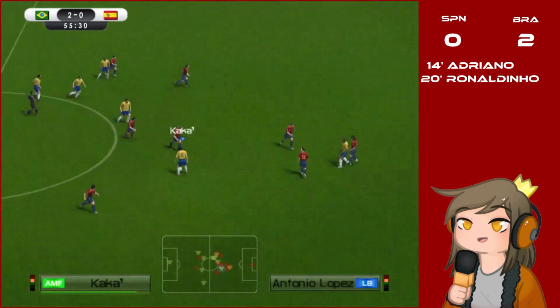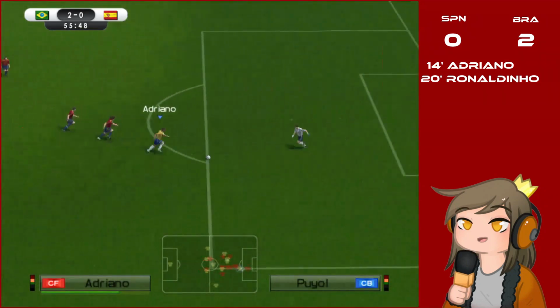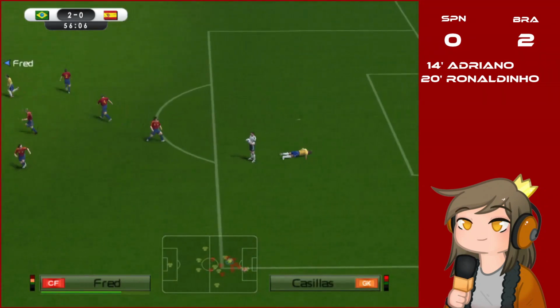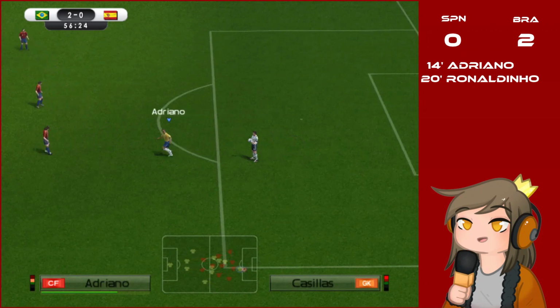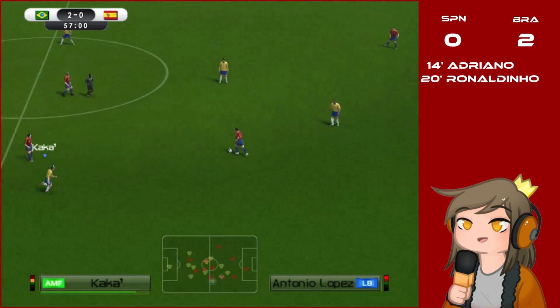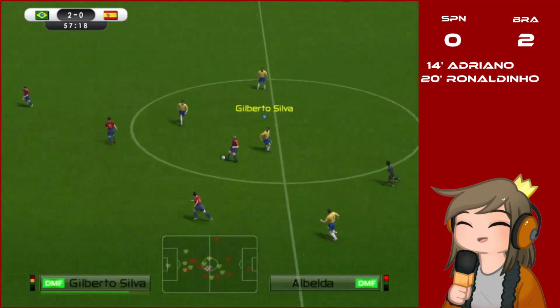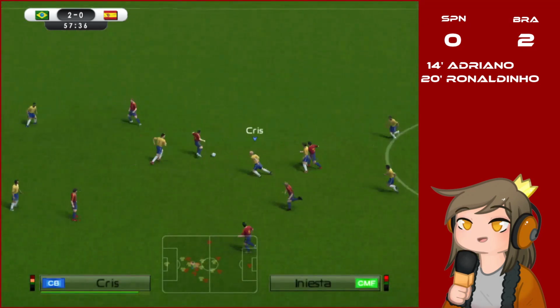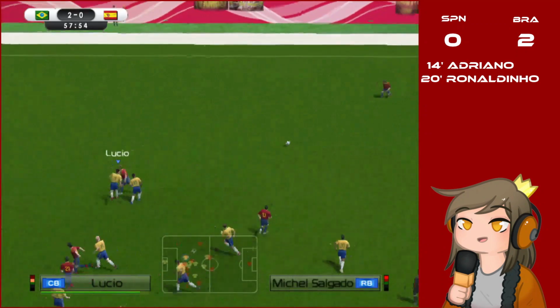Fred has the ball. Passes it to Kaká. Tries to find Adriano, but Casillas has the ball again. He's a good goalkeeper. The Real Madrid #1. That's Antonio Lopez. Pass it to Albelda. Pass it to Garcia. Who finds Iniesta, who finds Torres.